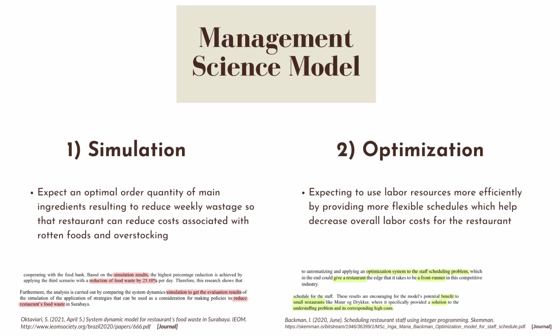For the management science models, for simulation, we expect an optimal order quantity of main ingredients resulting in reduced weekly wastage, so that the restaurant can reduce costs associated with rotten food and overstocking. For optimization, we expect to use labor resources more efficiently by providing more flexible schedules, which help decrease overall labor costs for the restaurant. The bottom are supportive journals showing that two other restaurants use simulation to reduce food waste and apply optimization to staff scheduling problems.